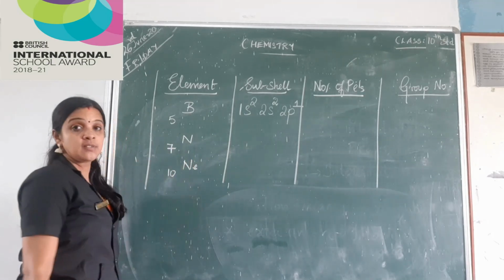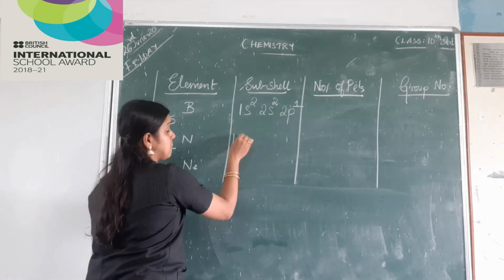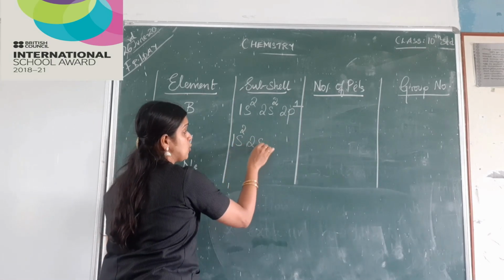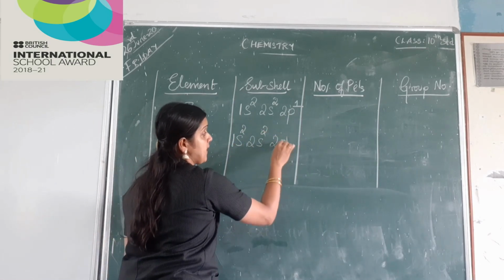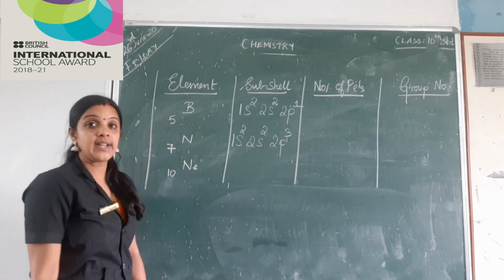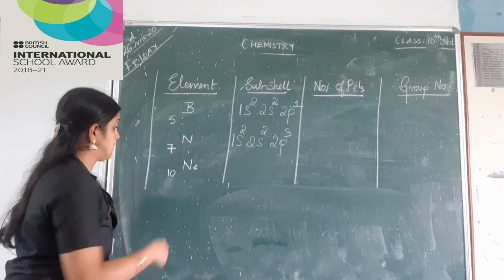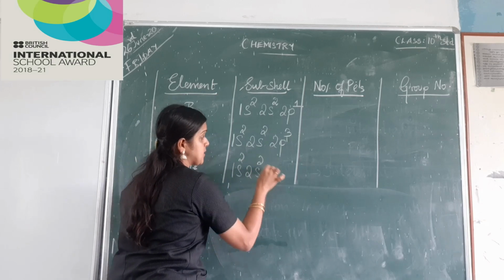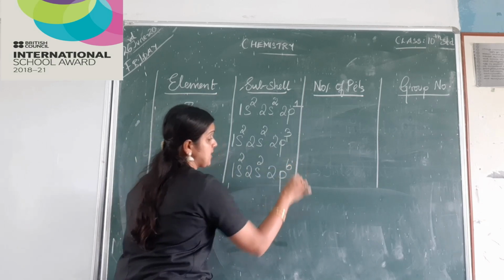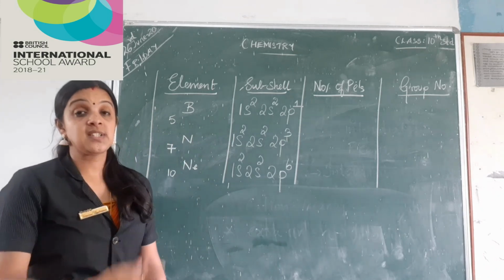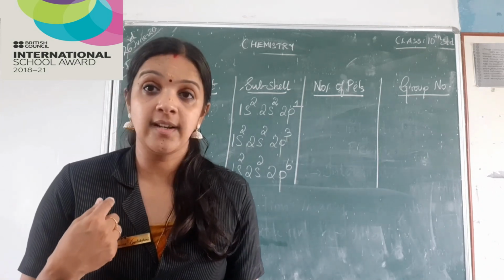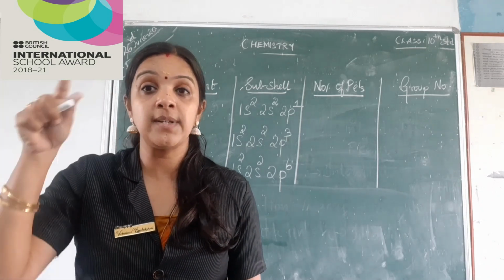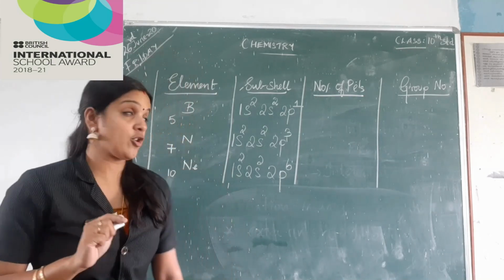And for nitrogen, what will be the configuration? 1s2, 2s2, 2p3. Right, 7 is the atomic number. And for neon, 1s2, 2s2 and 2p6. Because it's a noble gas, right? So P subshell is completely filled with 6 electrons.